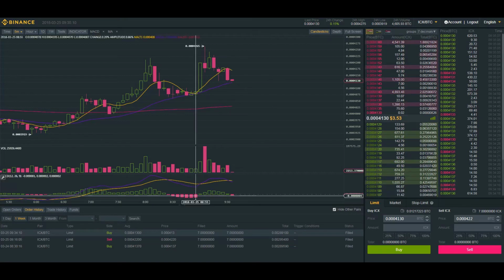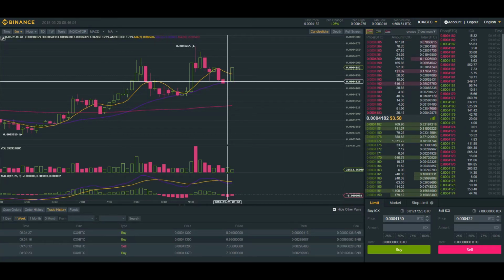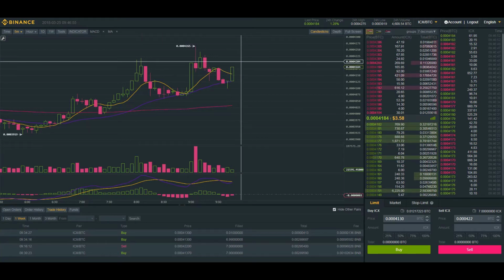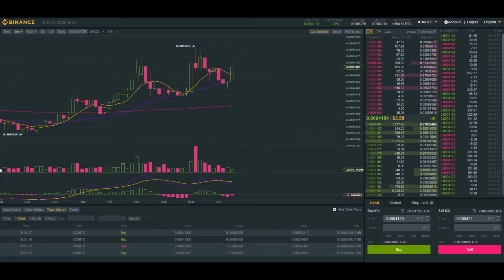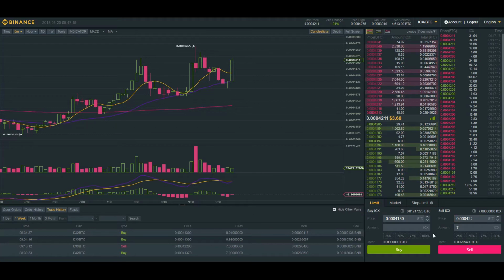So we can see if we look at the MACD, we're right at this crossing over point here. So even right now I could sell again and make a profit, but I think this is going to push up to above 4,200, and that's when I'll sell. It's still climbing. Wait a moment. See what happens. And push down.